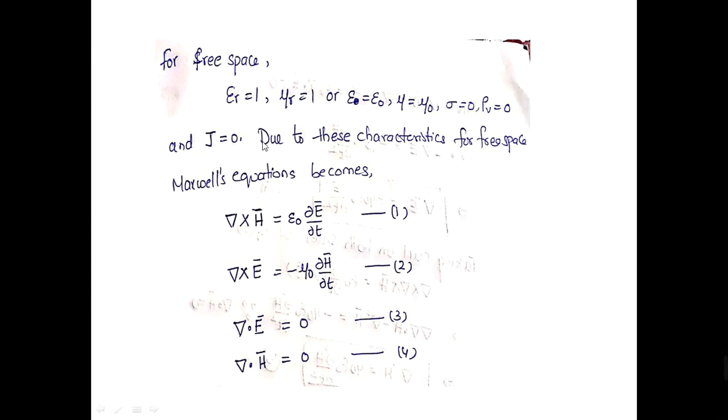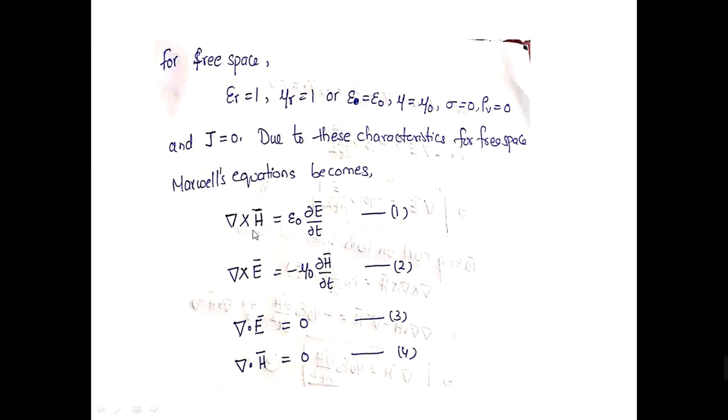Now, due to these characteristics of free space, we substitute these values in Maxwell's equations, and the four Maxwell's equations reduce to these forms, and all the Maxwell's equations are written in terms of electric field and magnetic field.